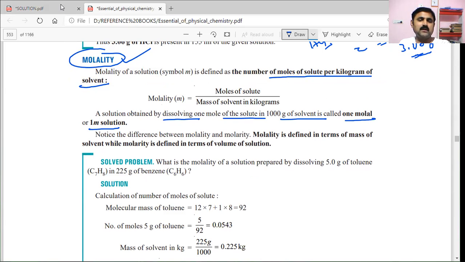Notice the difference between molality and molarity: molality is defined in terms of mass of solvent, while molarity is defined in terms of volume of solution. So there is a little difference, but we should not get confused. Molarity is temperature dependent, while molality is temperature independent.